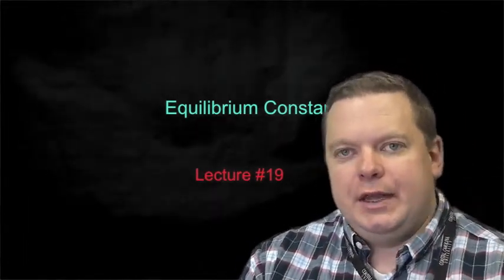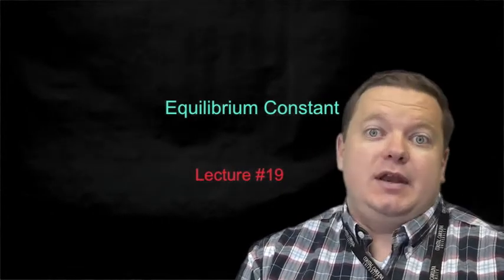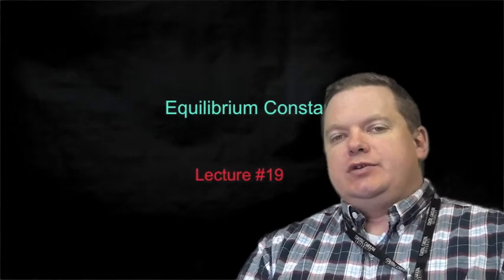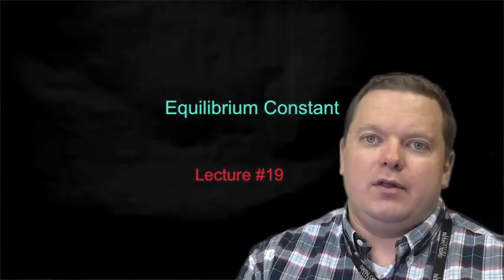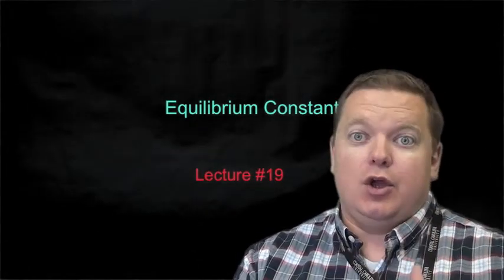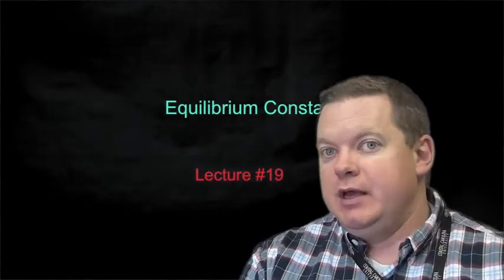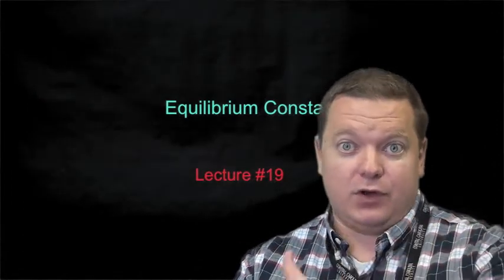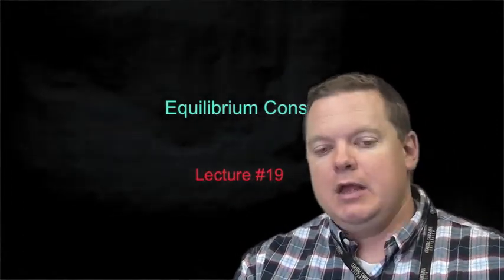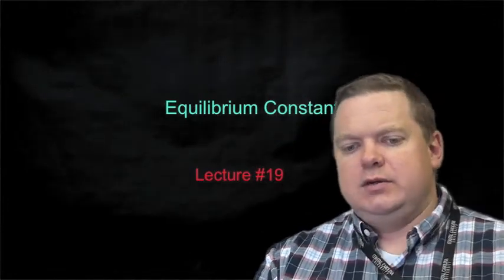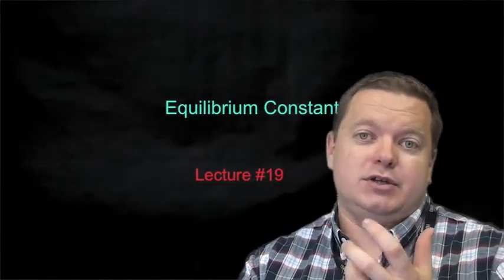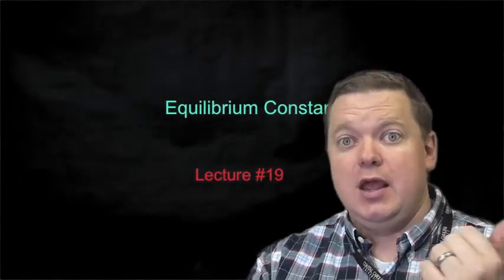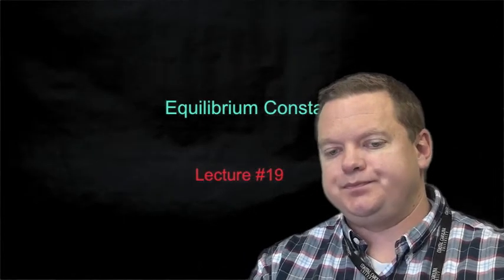Equilibrium constant, lecture 19. So we're going to move away from talking about kinetics and start talking about these reversible reactions. We introduced these in 111 in the first semester, talking about reactions that can go in either direction in terms of solubility. So weak electrolytes can dissolve and then reform their compound. We're going to focus for this chapter and the next couple chapters on these equilibrium reactions, so reactions that can go in both directions.